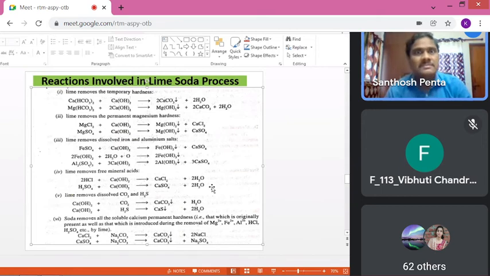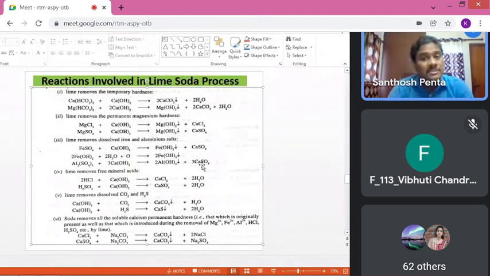Then, if heavy metals are there, what are the heavy metals? If ferrous sulfate is there, or aluminum sulfate is there. If ferrous sulfate is there, calcium hydroxide, ferrous hydroxide, calcium sulfate. The calcium sulfate also requires 1 mole of soda. See, calcium sulfate, soda, calcium carbonate, and Na2SO4. That means if iron related ions are there, L plus S is required. Aluminum sulfate is there. Then similarly, here aluminum hydroxide, that is a precipitate, calcium sulfate.